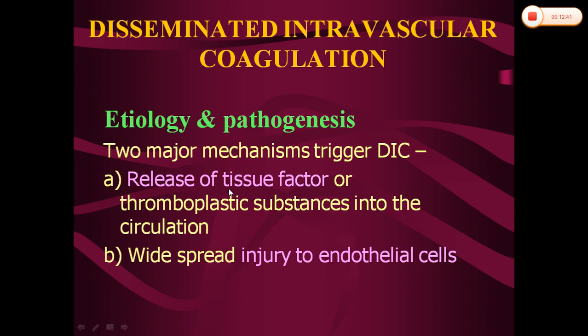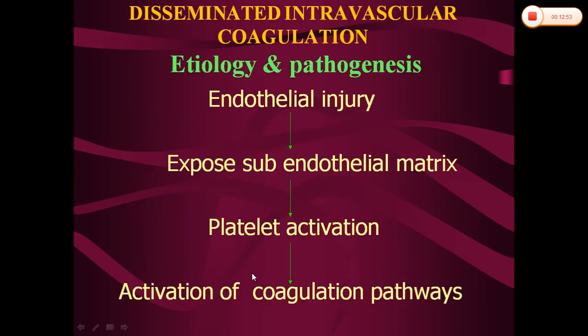The two major mechanisms which trigger disseminated intravascular coagulation are: first, release of tissue factor or thromboplastic-like substances into the circulation. Second, widespread endothelial injury. Endothelial injury can initiate disseminated intravascular coagulation in several ways. Injury to the endothelial cells will expose the subendothelial matrix. This will cause activation of platelets, and secondly it will lead to the activation of coagulation pathways, both intrinsic